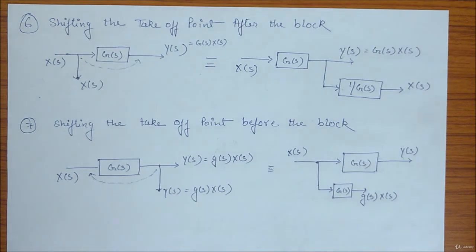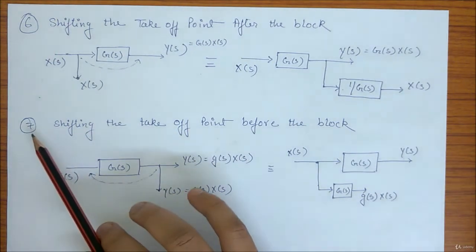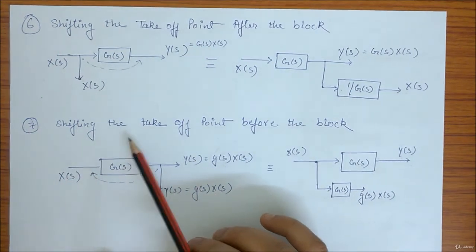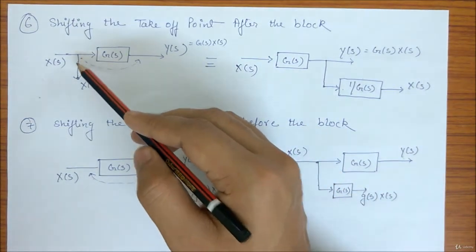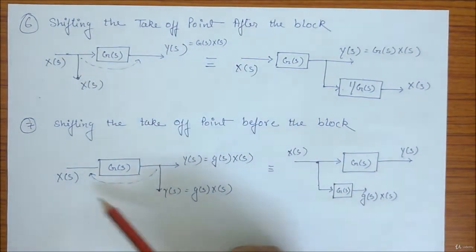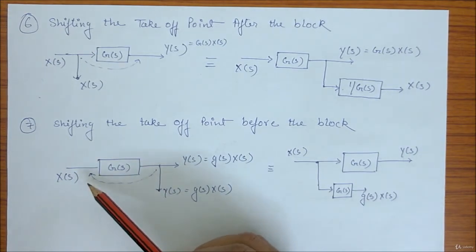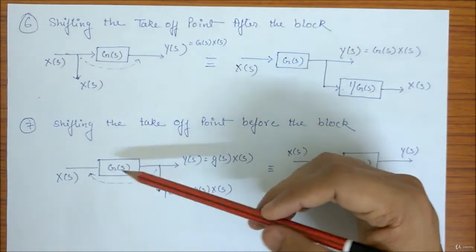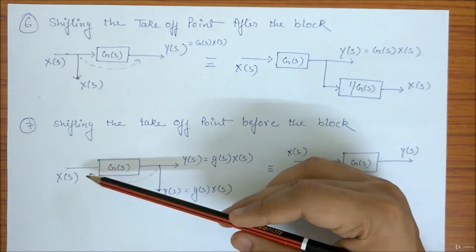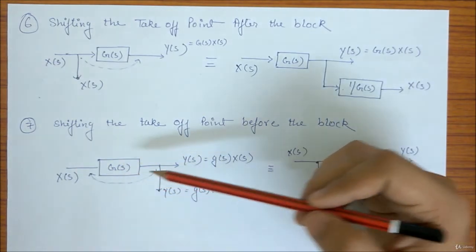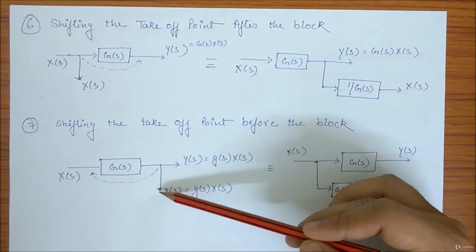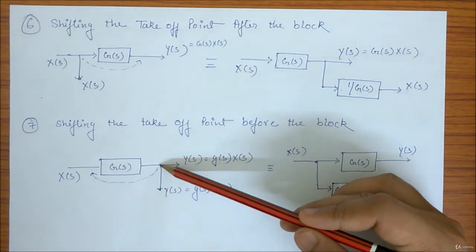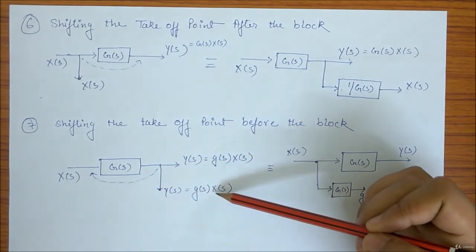Okay, now see the seventh one, shifting the takeoff point before the block. Now instead of going from here to here, we will go from here to here. See this arrangement. Again we have input, mark the inputs, outputs. Xs you have Gs, so Ys will be Gs into Xs. Here Ys you are taking out from the takeoff point, so Ys will be Gs Xs.